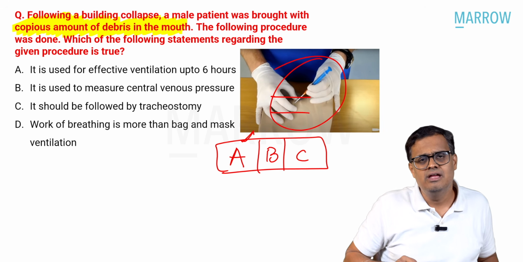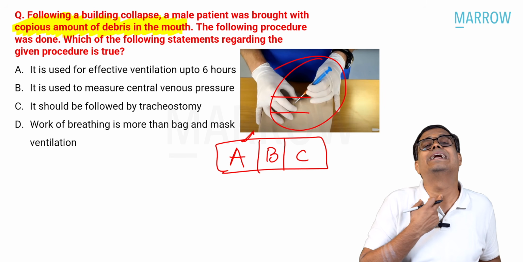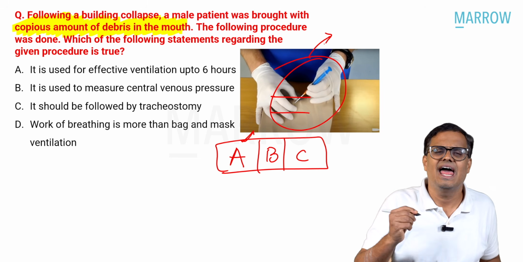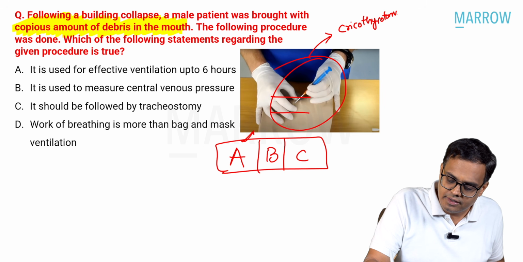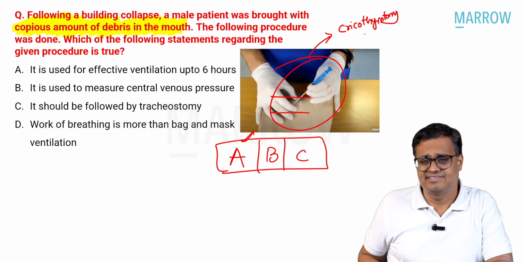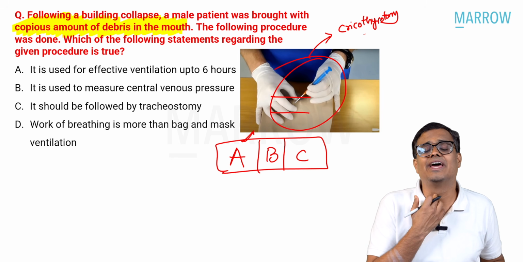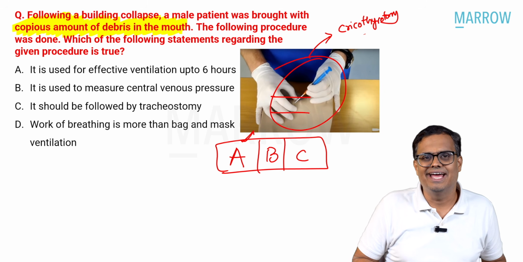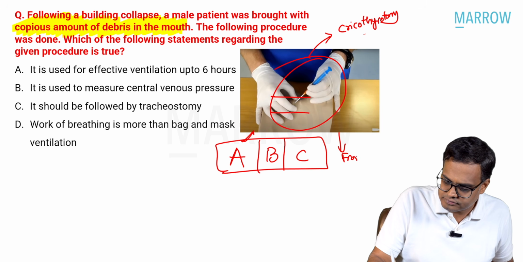Now, you should not think that they are putting an LMA. What we are doing here is trying to get hold of the airway by puncturing your trachea, and this procedure is classically called cricothyrotomy. This is called front of neck access. Otomy means what? Making a hole. In between your cricoid and thyroid cartilage, I am making a hole. What is the advantage? I will get access to the airway. I can supply oxygen through it. This is called front of neck access.